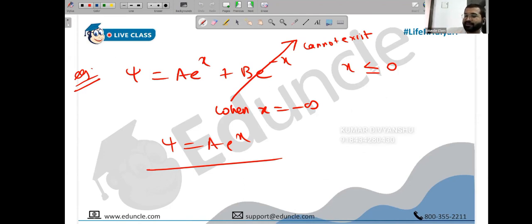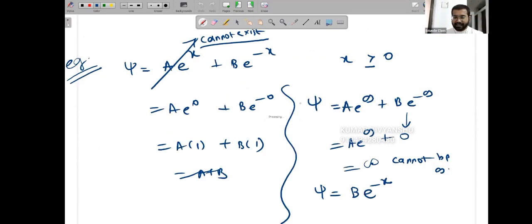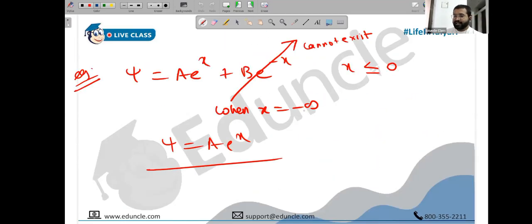So what to do in that case? Now, if you ask me, why did you convert a cosine into e raised to i? What was the importance? You should have asked me when to use cosine and when to use e raised to i, because both are valid. We learned both are valid, but then what was the need for converting it into the e raised to i format?